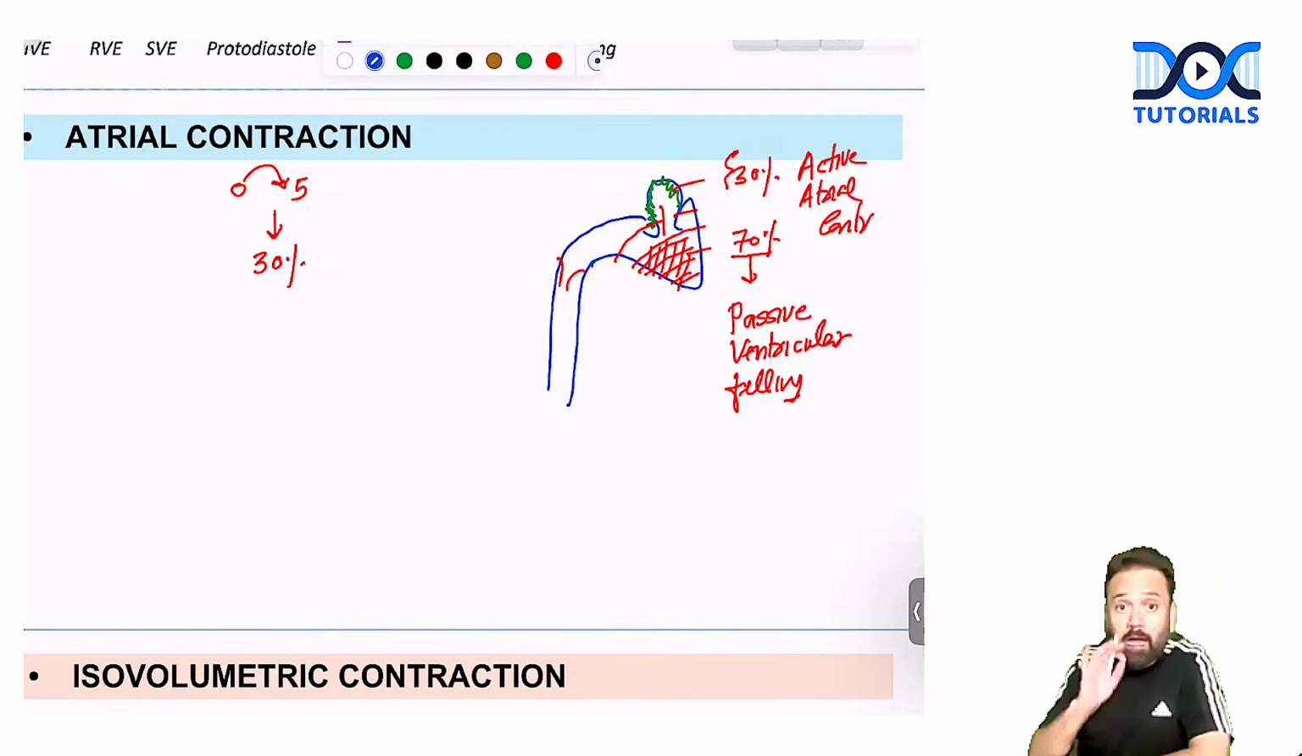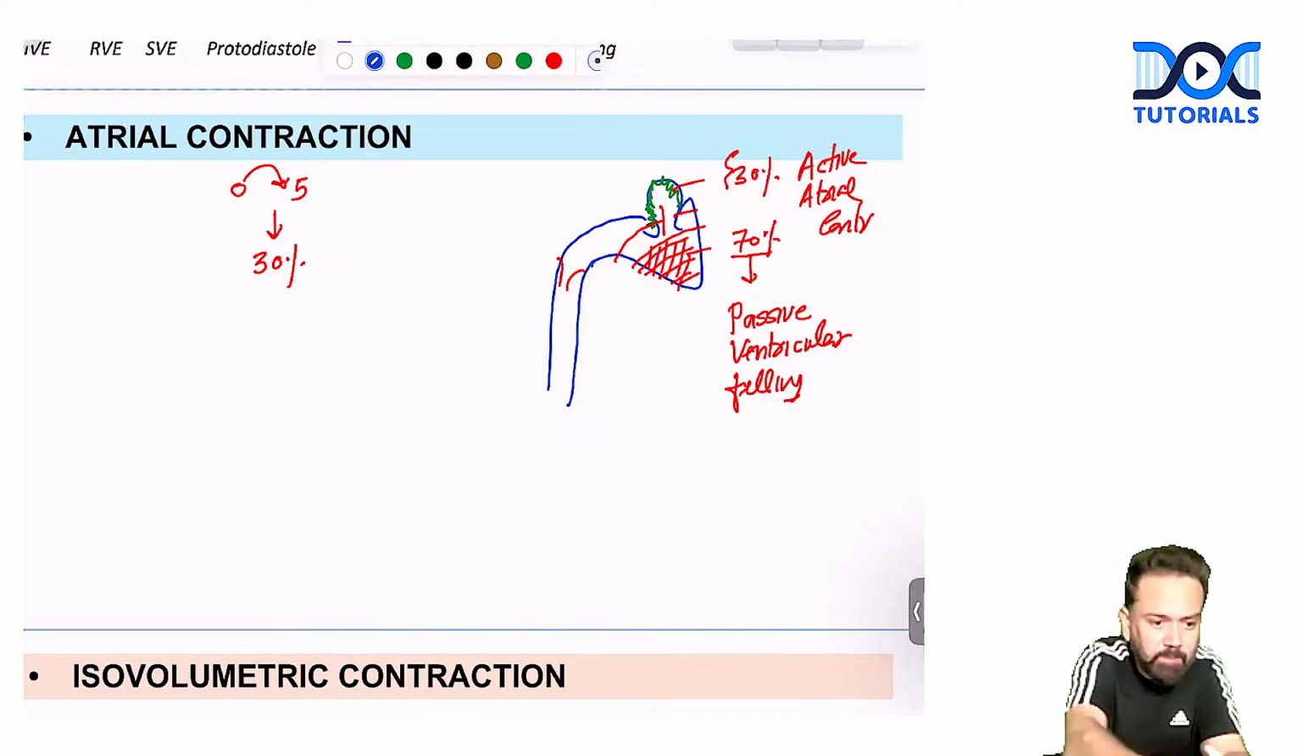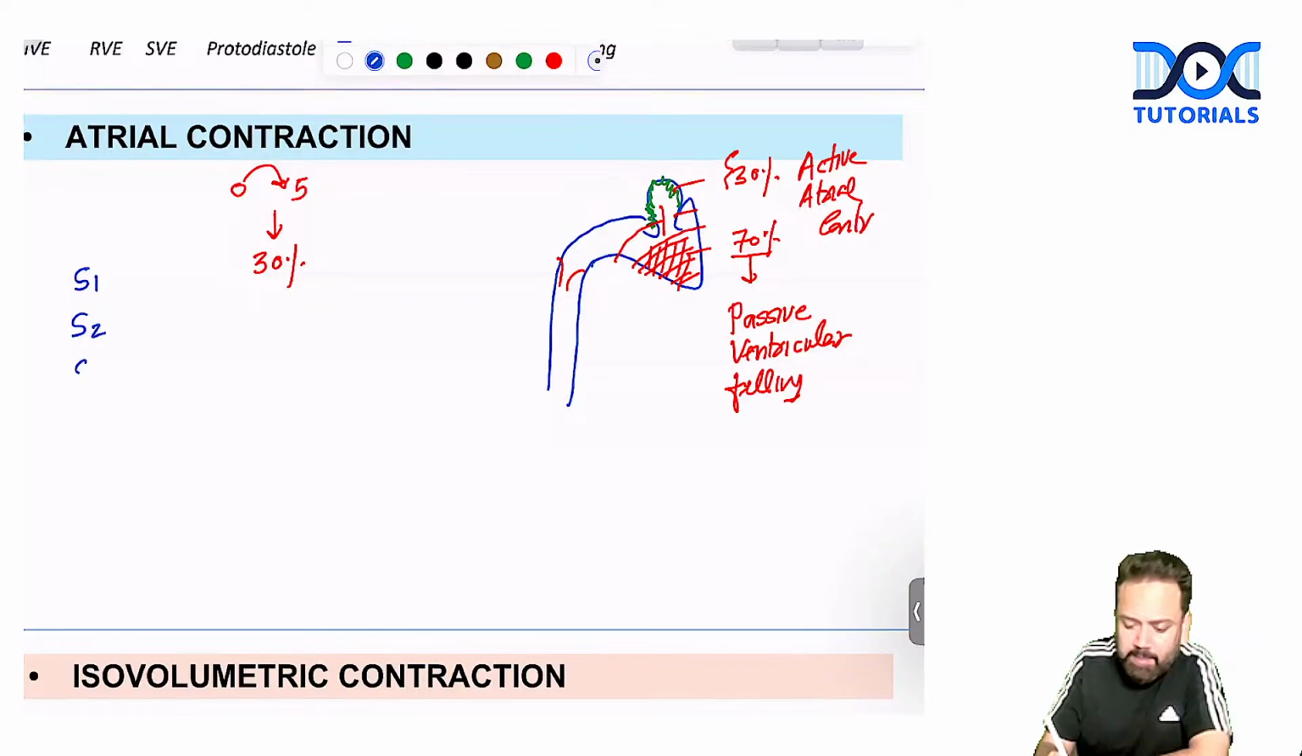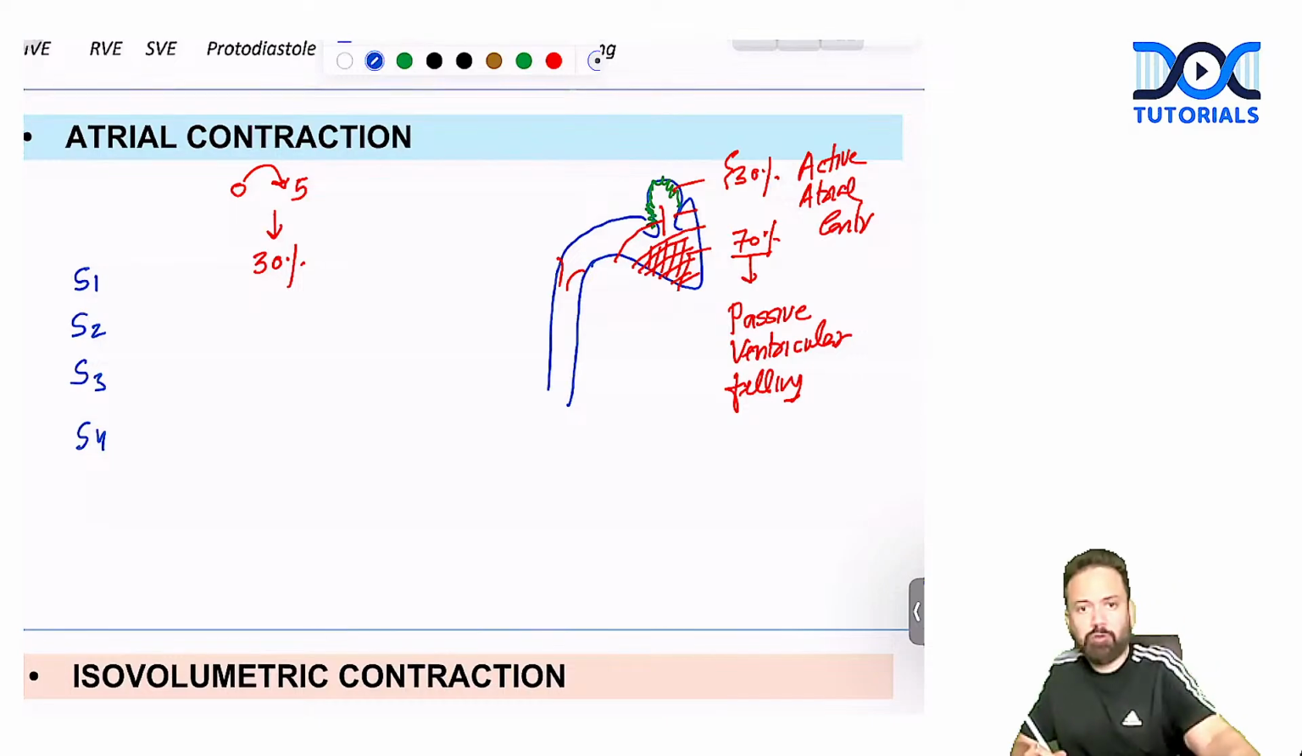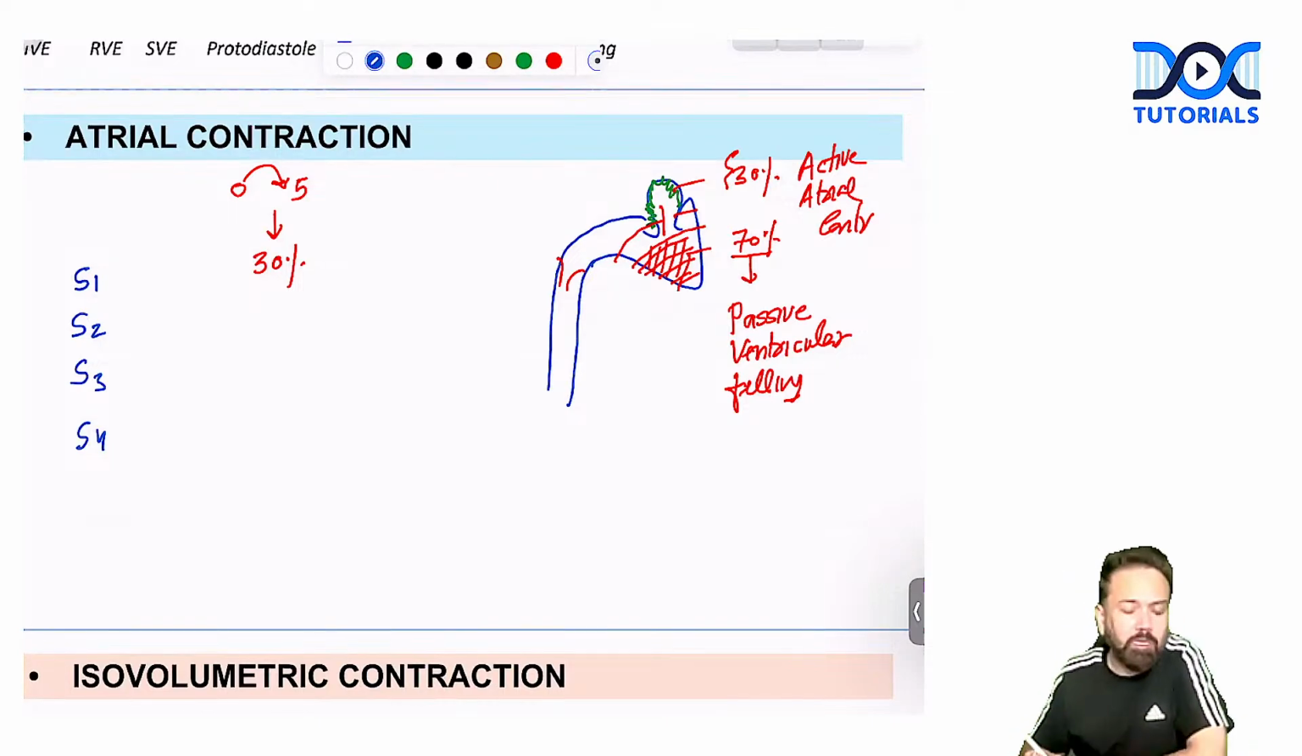Now, I'll ask you a simple question. When atria are contracting, is there any heart sound over there? Do you think there is a heart sound when atria are contracting? Yes or no? Just tell me. S1, S2, S3 or S4. Which heart sound can you get when atria are contracting? You can comment on the live chat also, because if you interact, you will learn. What do you think? When atria are contracting, there will be S1, S2, S3 or S4, and never bother about whether you are wrong or right.